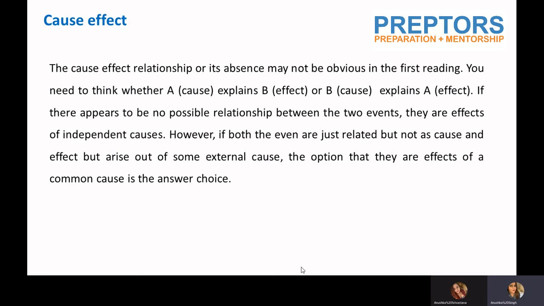So one trick, one expert tip from my end, is that when you are reading, you try to find out whether they are related or not. Guys, if they are related, the answer has to be option 1, 2, or 5, which is either common cause or cause and effect. If they're not related, then simply your answer is 3 or 4, which is they are independent causes or they are independent effects, right?